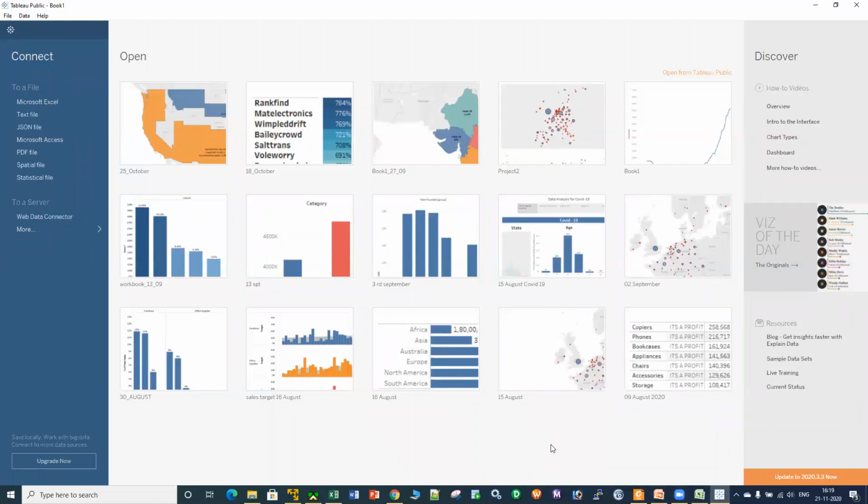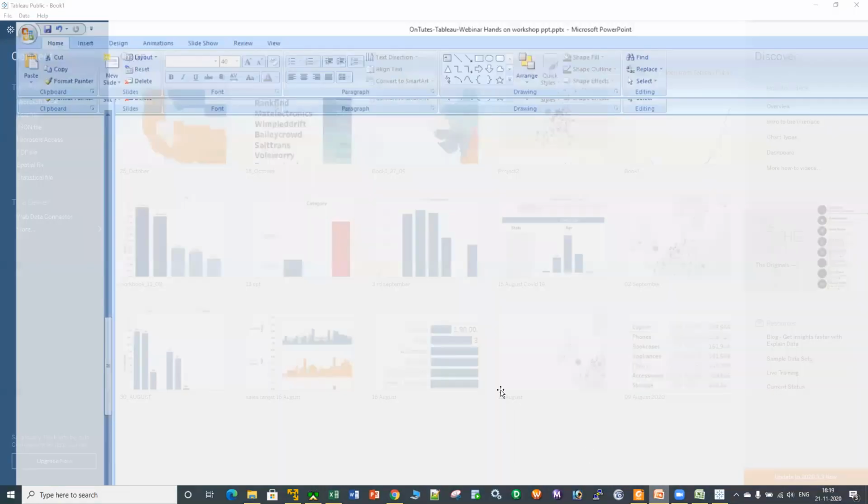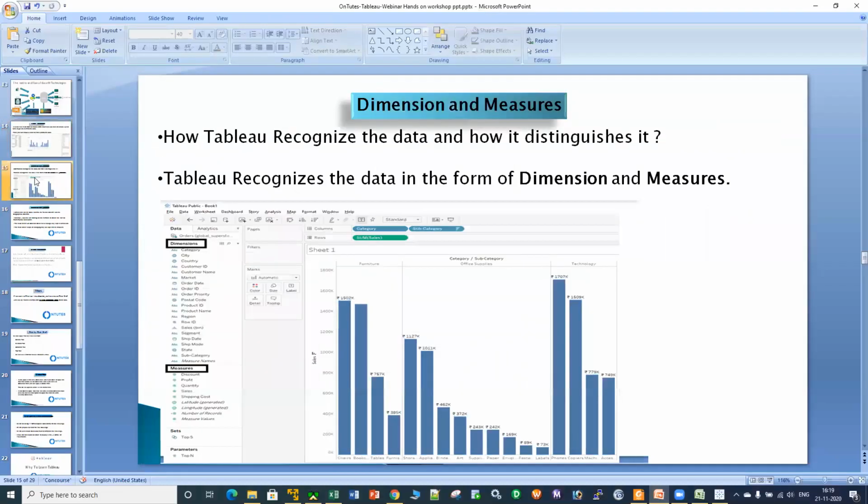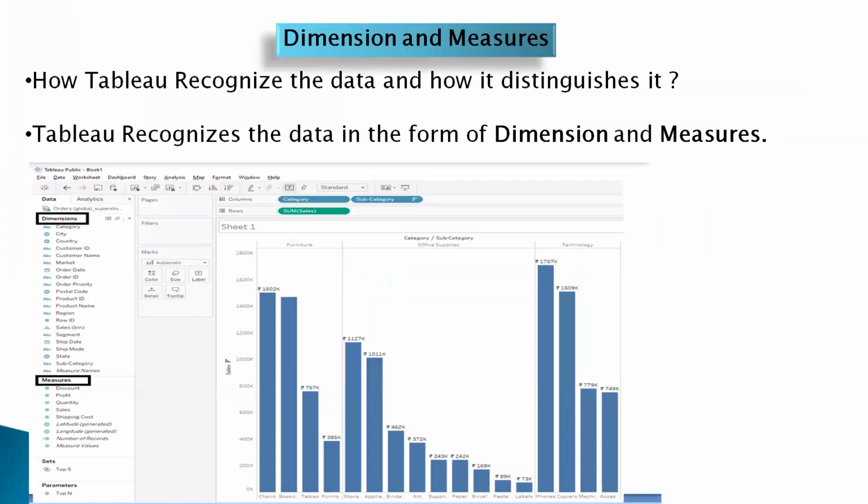But before creating the data visualization in Tableau, there is a concept in Tableau called dimensions and measures. That should be clear. If that dimensions and measures concept is clear, then only you will be able to create a data visualization in Tableau itself. Now, what is a dimension and what is a measure in Tableau or in any BI technology?